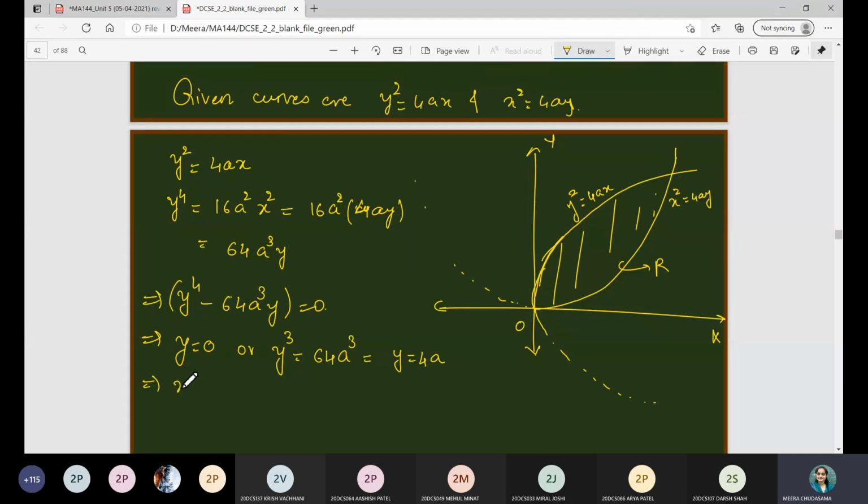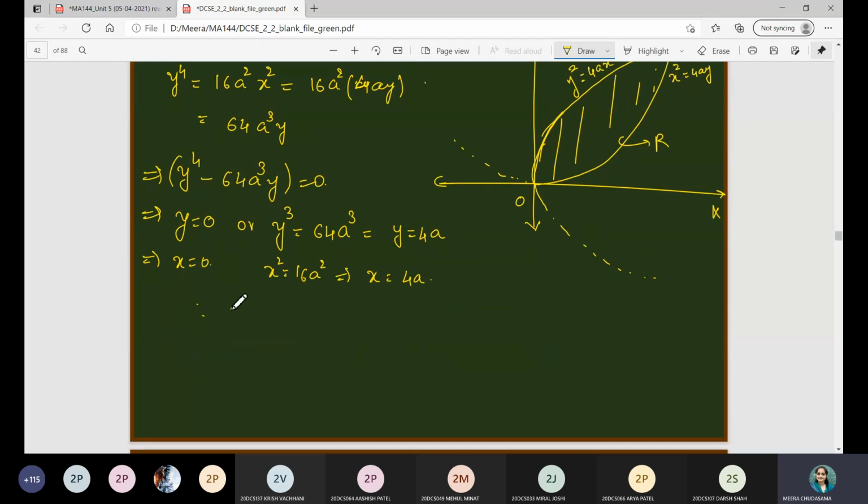And when y is equal to 4a, x square is equal to 16a square, which gives x is equal to 4a again. Therefore, the intersecting points are (0, 0) and (4a, 4a) as shown in the figure.